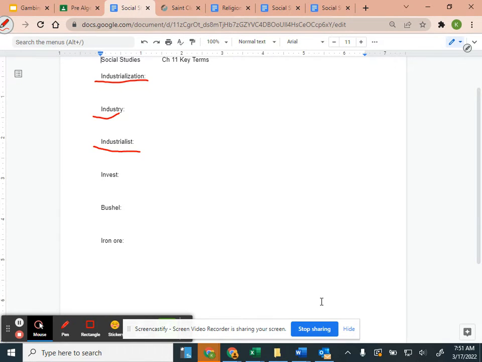Who is an industrialist, Ethan? An owner or manager of a big business. It's got that IST, so we know it's a person, and it has to do with the industry. So it would make sense that it's the owner of that business.